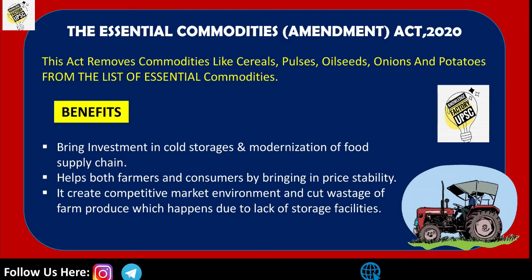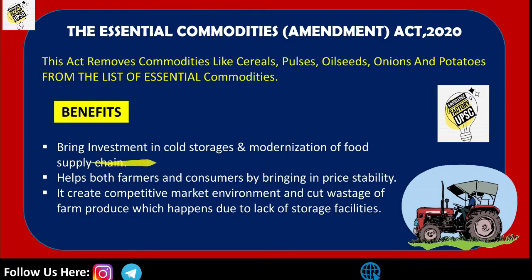Let's look into this. This act removes commodities like cereals, pulses, oilseeds, onions and potatoes from the list of essential commodities. There is a small problem that we can find here: these commodities were removed from the list of essential commodities. So the farmers who are cultivating cereals, pulses, oilseeds, onions and potatoes were facing a disadvantage here, isn't it? Let's look at what the benefits behind this act are.